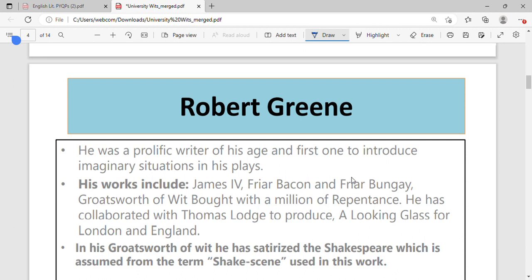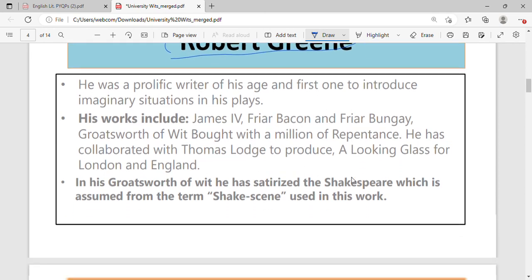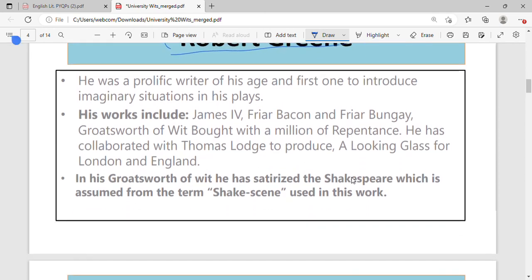Then we have Robert Greene as the third one, a very famous writer. He is called the Stephen King of the Elizabethan age. He was a very prolific writer, and he is called the first one who introduced imaginary situations in his plays. Then we have another play he has written, James IV. We have Friar Bacon and Friar Bungay. We have Groatsworth of Wit.